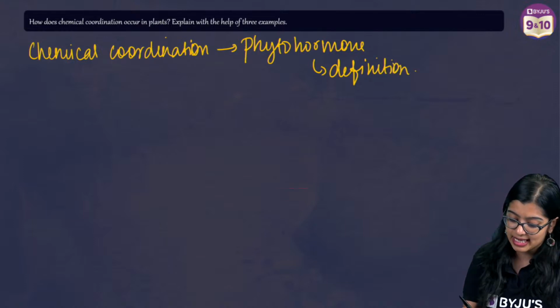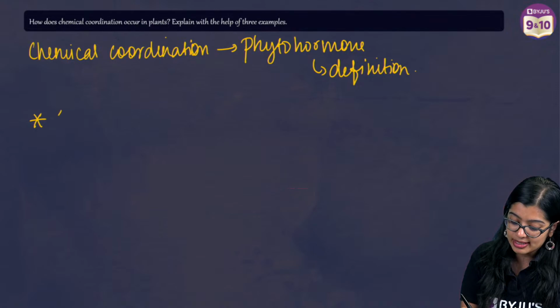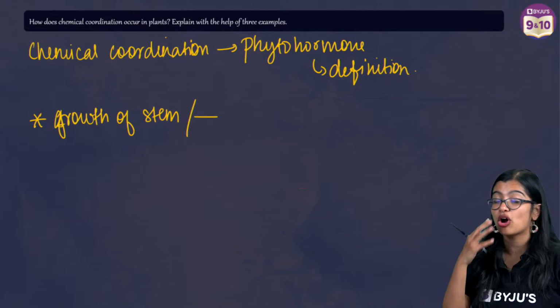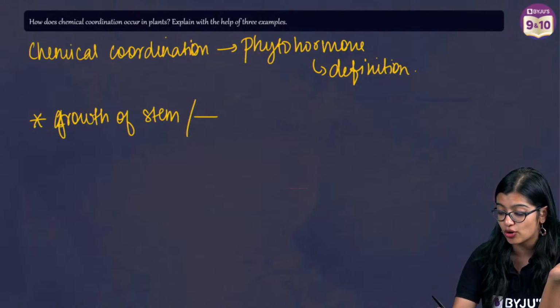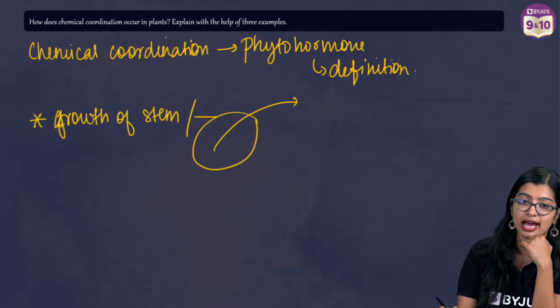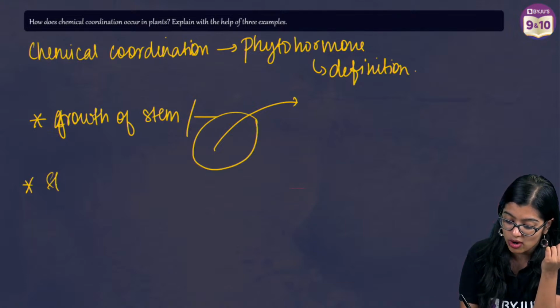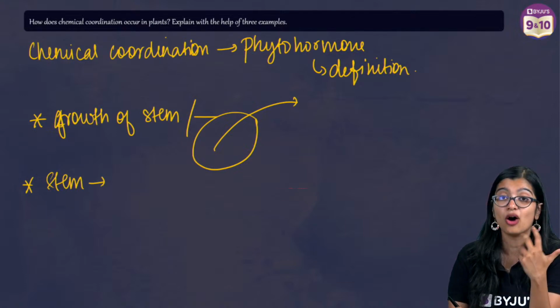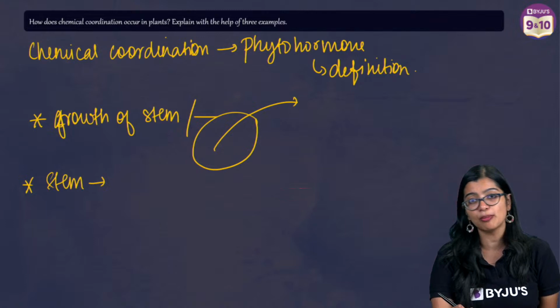Now, what are the three examples that you can give? One is, of course, the growth of stem. If you keep a plant indoors, we observe bending, and this normally happens due to auxin. Then you can talk about how stem elongation and seed germination take place because of gibberellins.